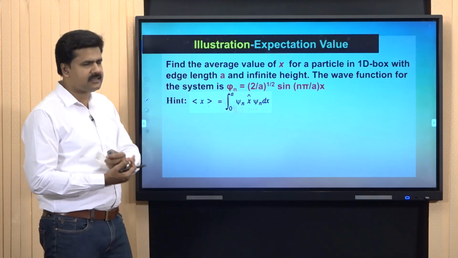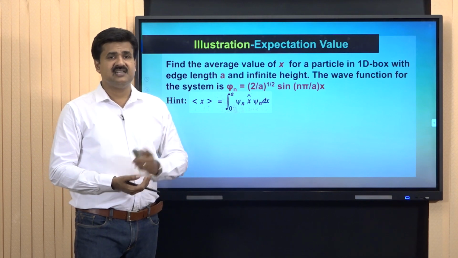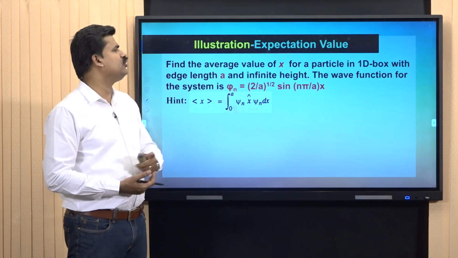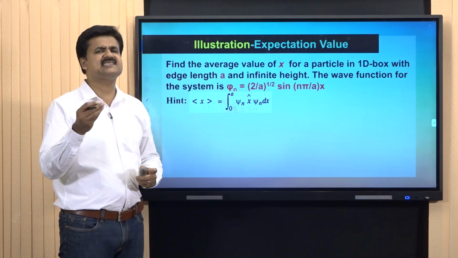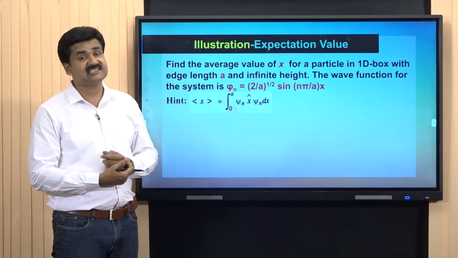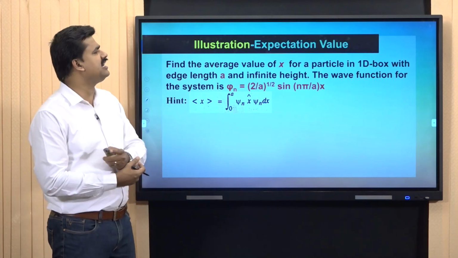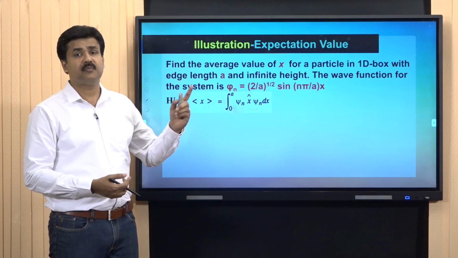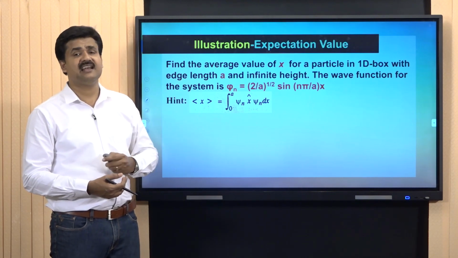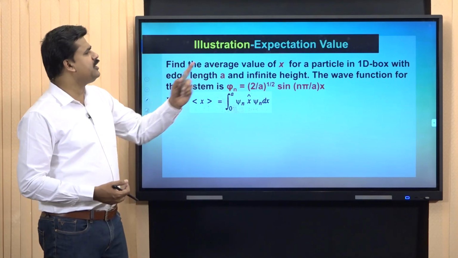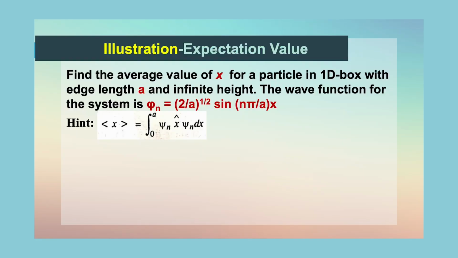Now, an illustration of the expectation value postulate, or average value postulate. The problem is like this. Find the average value of x, which is simply the position along the x direction, of a particle in a 1D box. This problem we will consider in more detail later. The particle is in a 1D box with edge length equal to small a and with infinite height. The wave function for the system is mentioned here.